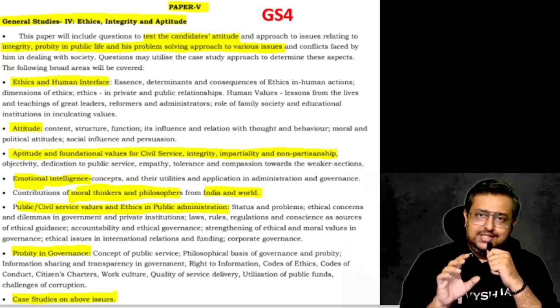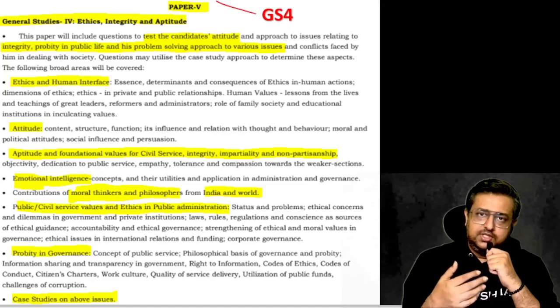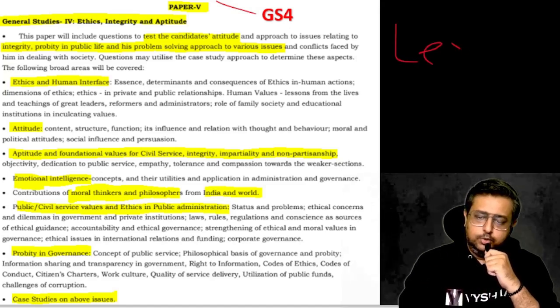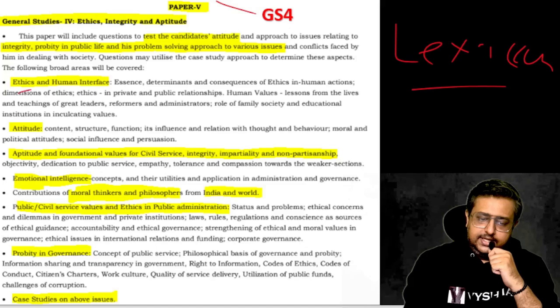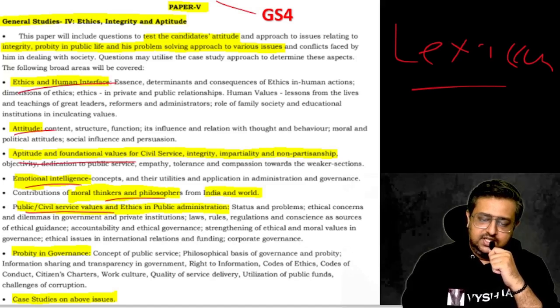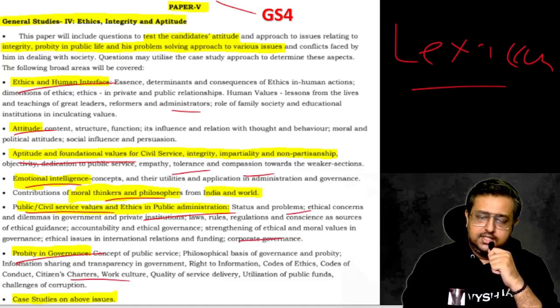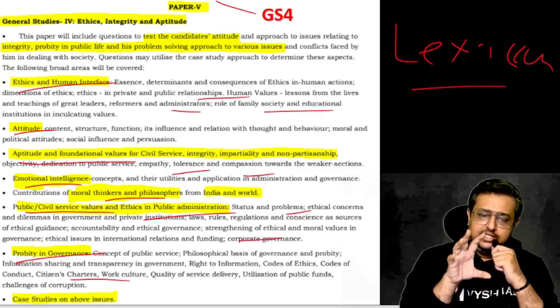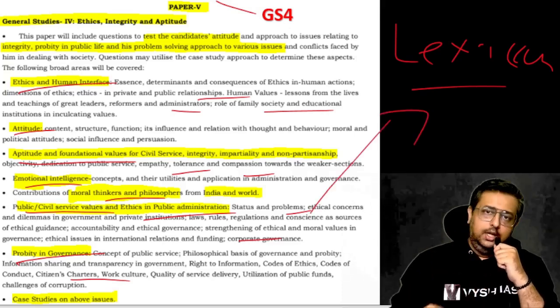Now for one of the easiest papers, I will say paper 5, GS4. Here, however the index is given, in the same way the textbooks and courses are usually designed. There is a Lexicon textbook. Details I'll give you in my books and sources video. So here if you see these side headings: ethics and human interface, attitude, aptitude, emotional intelligence, moral thinkers, civil service and ethics in public administration, probity, case studies, which include the citizen charter, compassion, tolerance, administration, family, human values. Just like that in Lexicon, their index is equivalent to the UPSC syllabus.